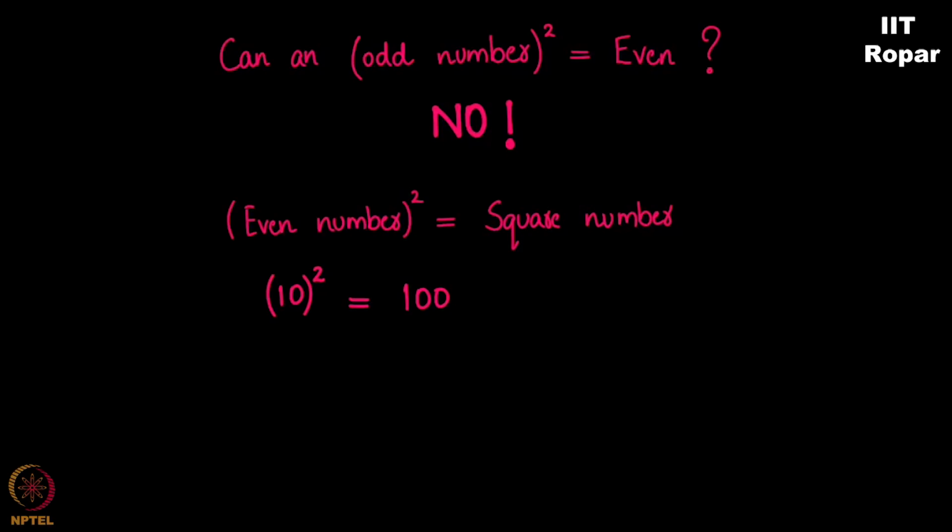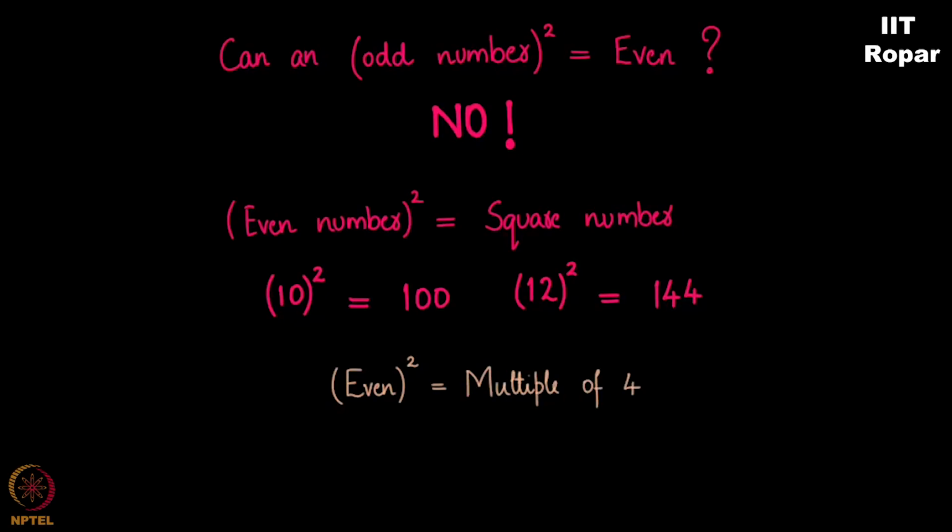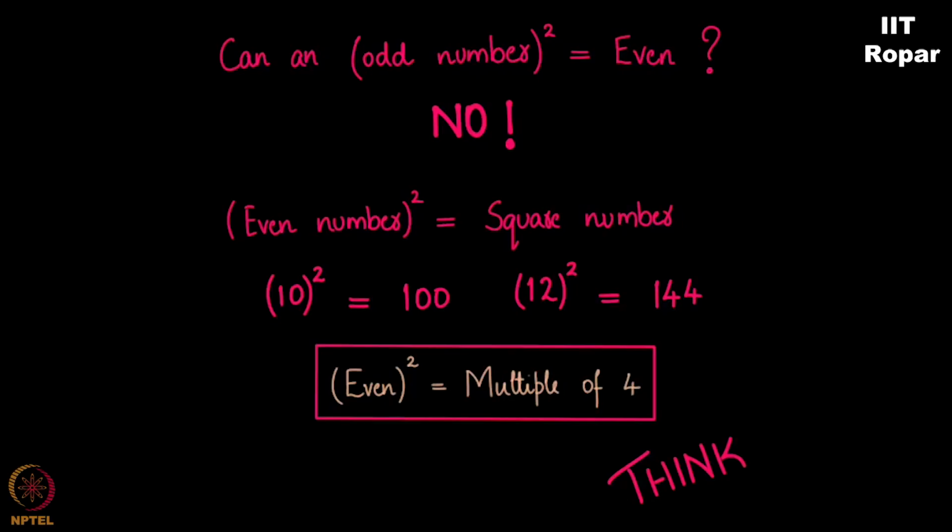You obtained 144 by squaring 12, which was an even number. And when you square an even number, it gives you a multiple of 4. So, what can we hypothesize now? We can say that whenever you spot an even square, it is always a multiple of 4.